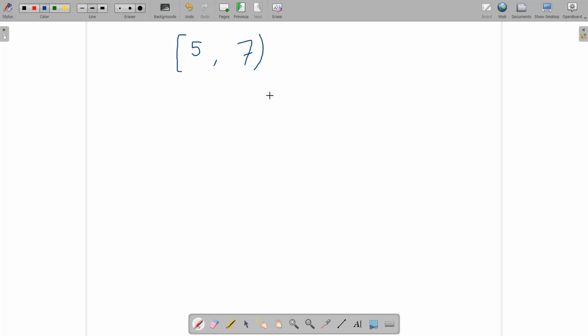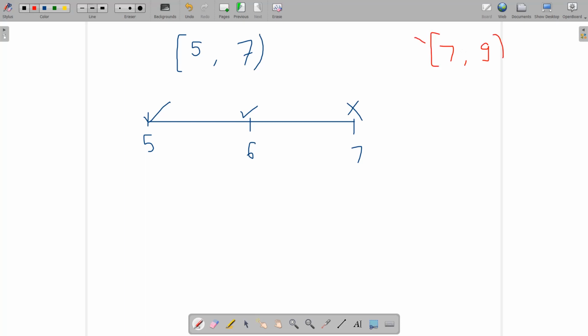Okay, so it is basically asking that suppose we have some interval, let's say 5 to 7, where this end is open and this end is closed. Let me make a line over here. Okay, so it is a line, and what I'm going to do here is mark 5, somewhere around 6, and somewhere 7. It means that this is included, but this is not included. Okay, so this is one of the intervals. Suppose another interval comes over here, 7 to 9. Can this interval be taken with the previous interval or not? You must check it out. And what is the method of doing that?